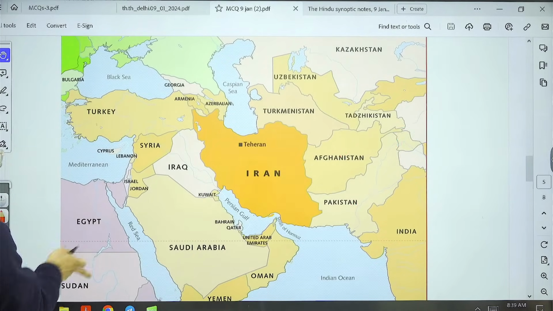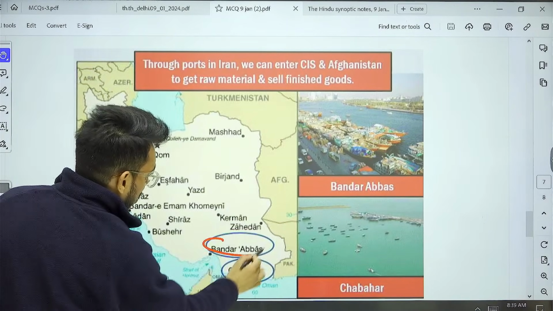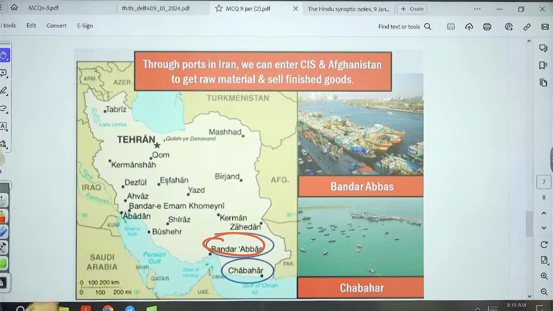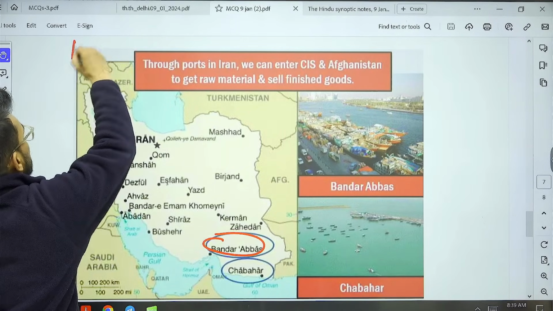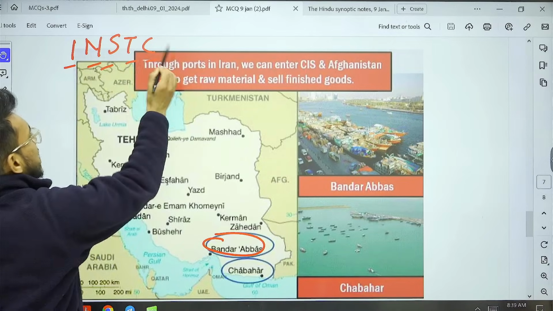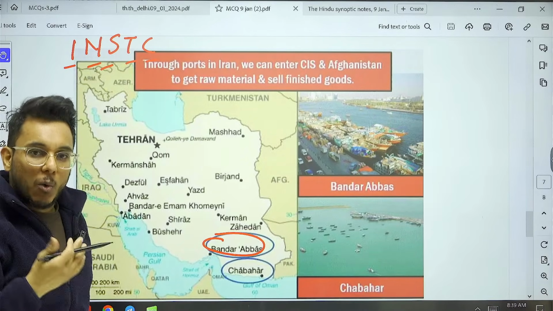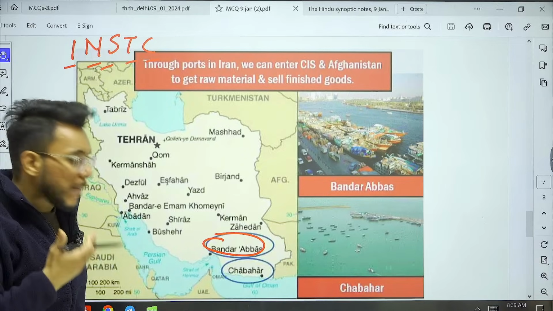Then there is one more project, and that is the Bandar Abbas port. Why is it important? Because India has also participated in the INSTC, the International North-South Transport Corridor.